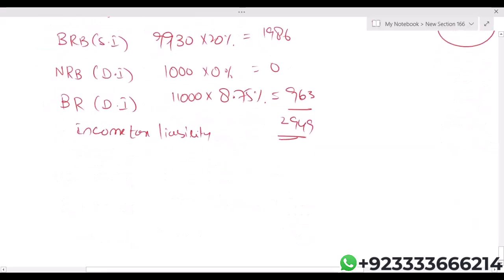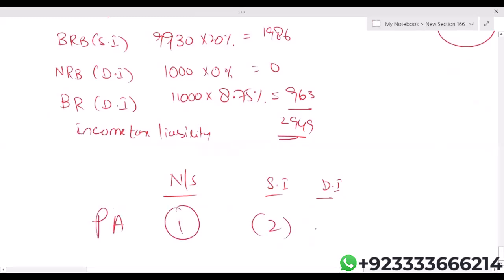Okay, now non-saving, saving, and dividend income. The normal sequence of allocating the personal allowance is number 1, 2, and 3. This is the normal sequence of allocating the personal allowance. But according to HMRC, you can change the sequence of allocating the personal allowance provided that it is beneficial for you.